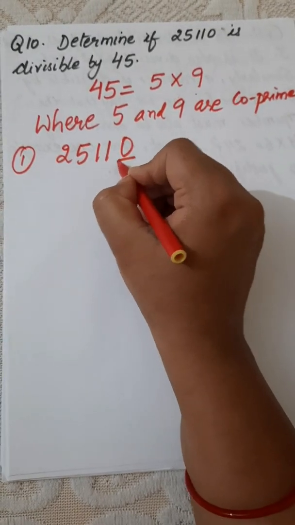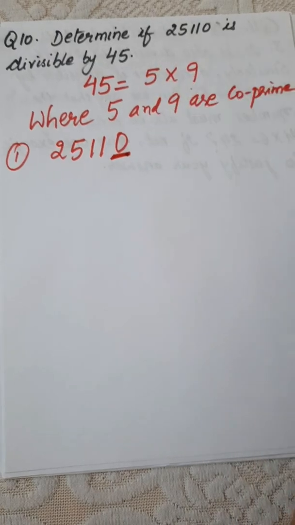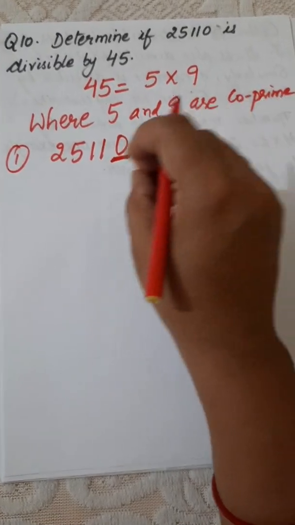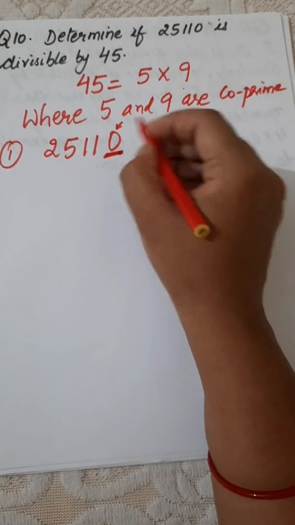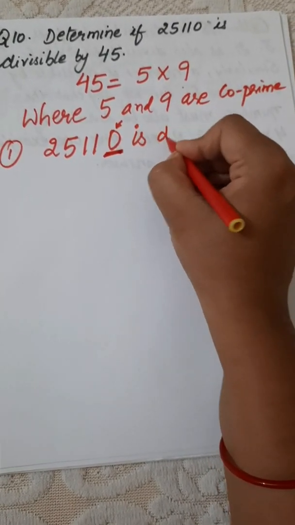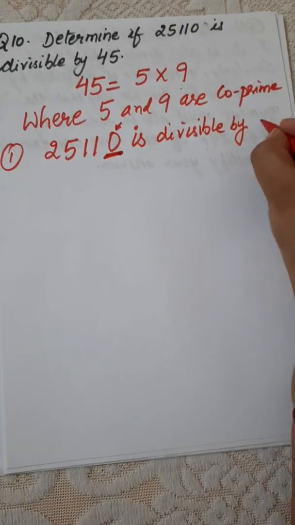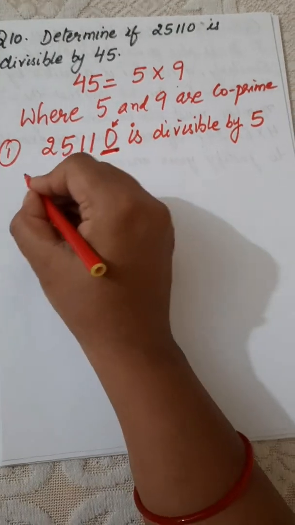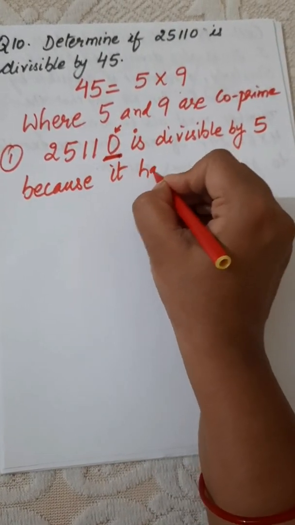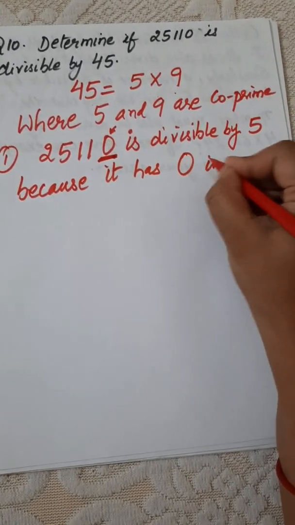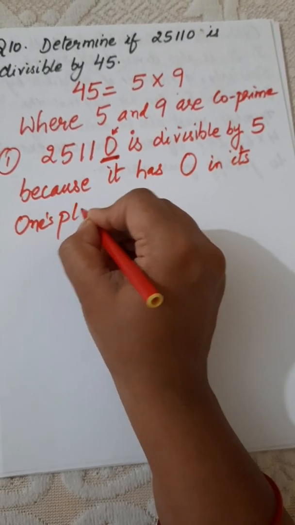25110. To check the divisibility rule by 5, you have to check that the digit at one's place should be 0 or 5. If the digit at one's place is 0 or 5, then the number is divisible by 5. Here the digit at one's place is 0, so we can say that this is divisible by 5 because it has 0 in its ones place.